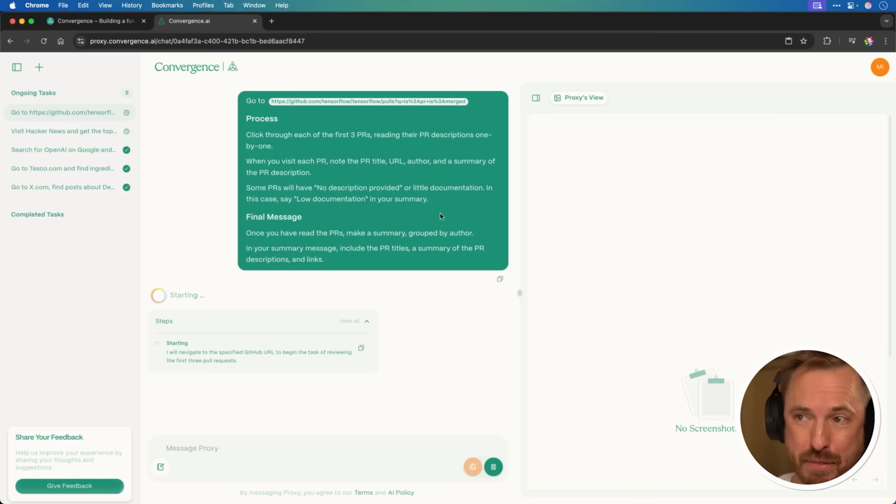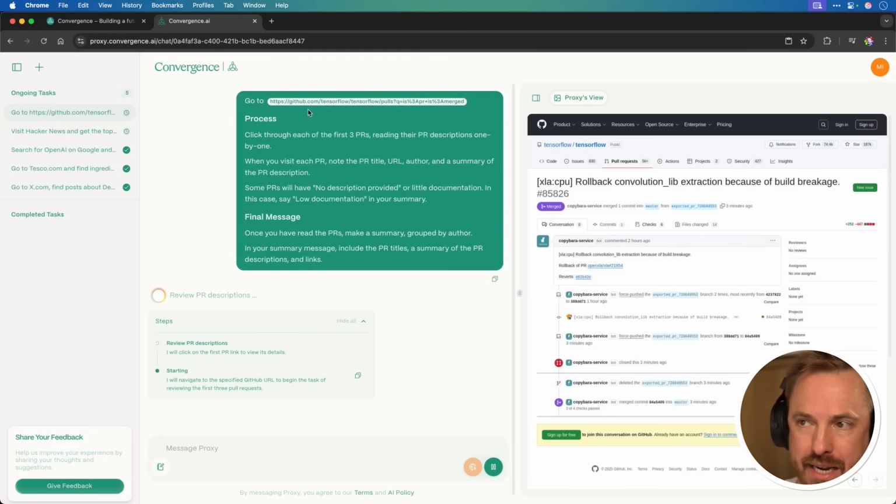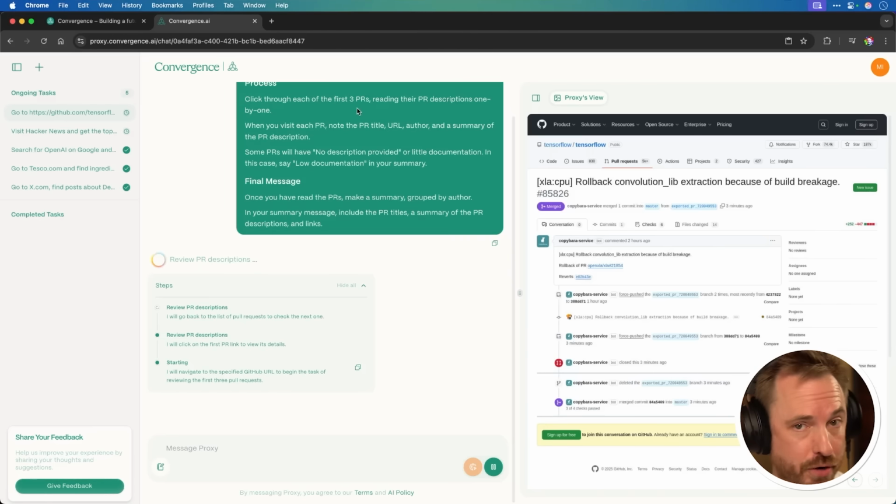And you can see actually these templates are quite comprehensively created by the team at Convergence. So it's going to click through on GitHub, I assume, and look for different pull requests and different repos that have basically been updated. And look at this. We can see it's gone straight to TensorFlow. It's looking at the latest updates, and again, it's going to come back and summarize some of the latest shipments on GitHub. Now you can actually see if you analyze this carefully, the template's telling it to go to a specified URL. So this is getting the latest updates on that particular repo, but you could of course change that template to be any repo you like.